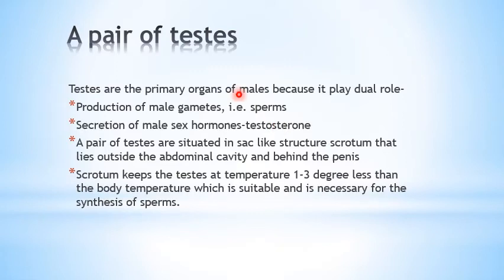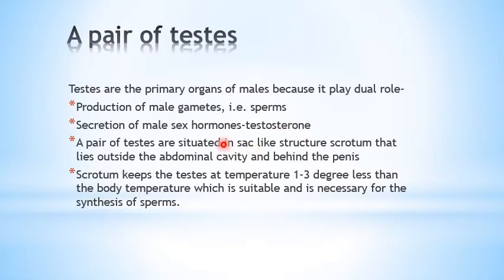The first is your pair of testes, that is the primary organ of the male. Why? It plays a dual role. Number one is the production of the male gametes, that is your sperms, and number two is the secretion of the male sex hormone, that is testosterone, and this male sex hormone is responsible for the secondary sexual changes that take place in the male during puberty.